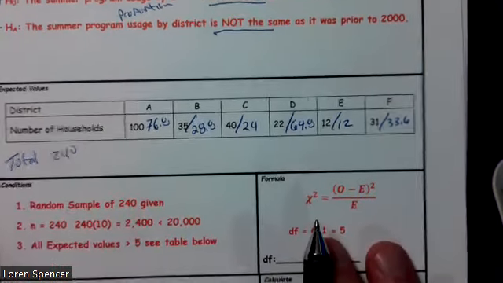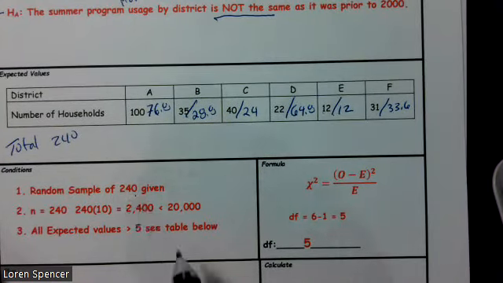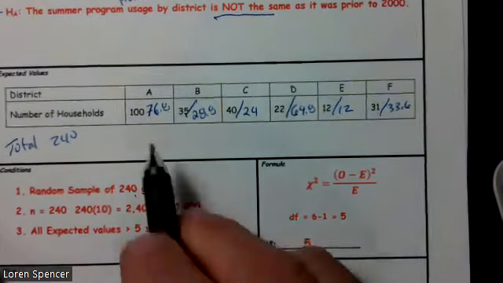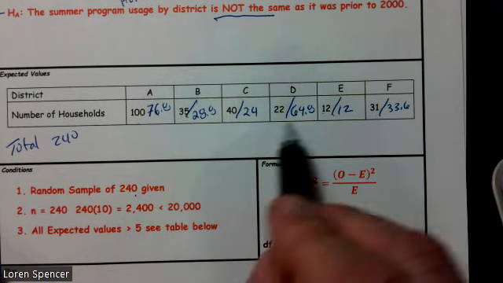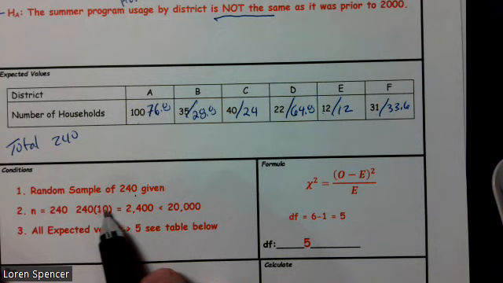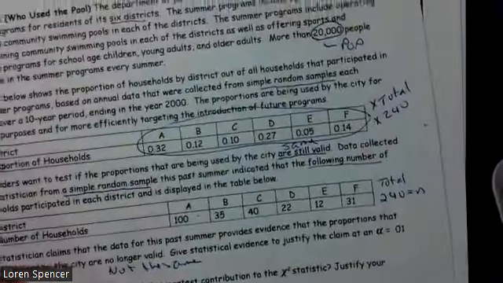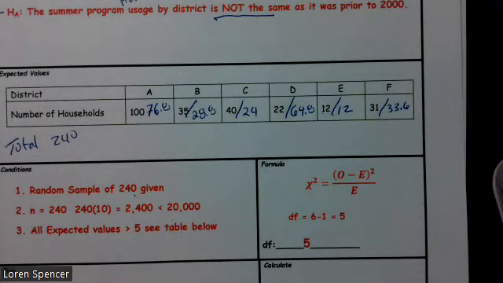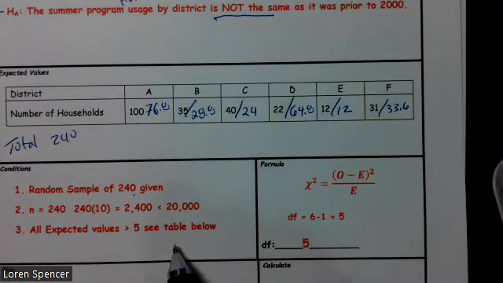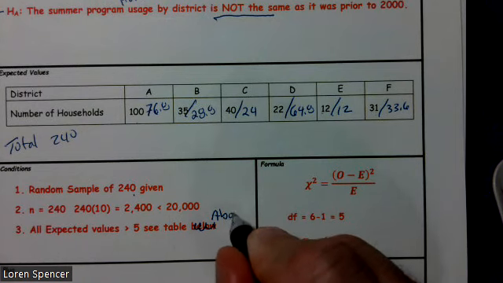All right. So a random sample of 240 was given, but we had to add that up. We had to add up the observed values, the 100 plus 35 plus 40, etc., to get the 240. We multiplied by 10, and we had 2,400, which is less than the population size, because they told us they expected 20,000 people. All expected values are greater than 5. See table above.